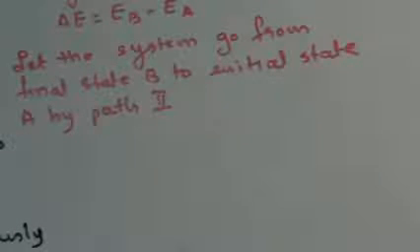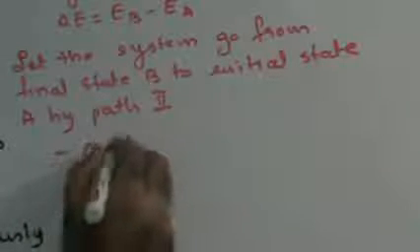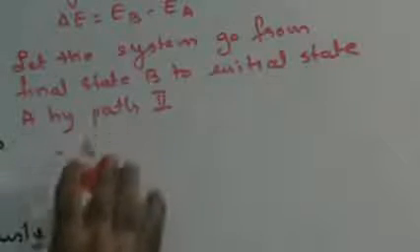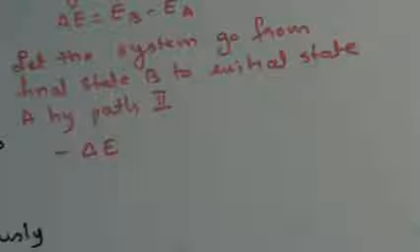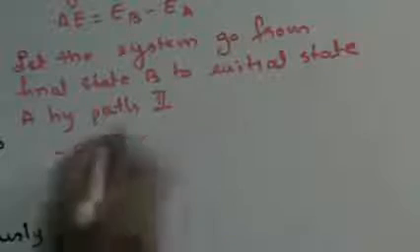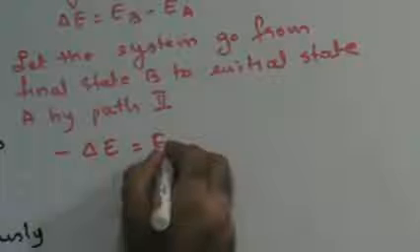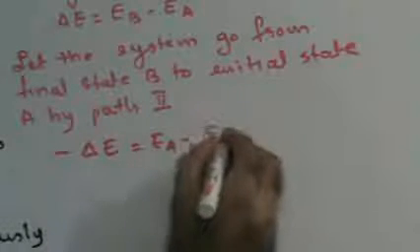Right? I'm changing from final to initial state. Since I'm reversing the path, my change in internal energy will be negative. If I'm considering A to B as positive, that means B to A has to be negative. So the negative change in internal energy is going to be nothing but final state now will be EA, initial state now will be EB.